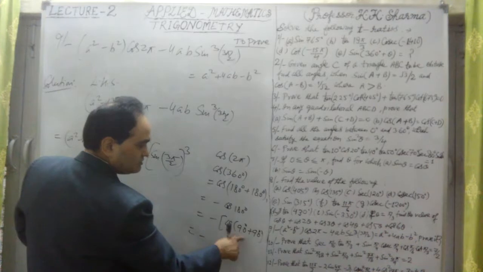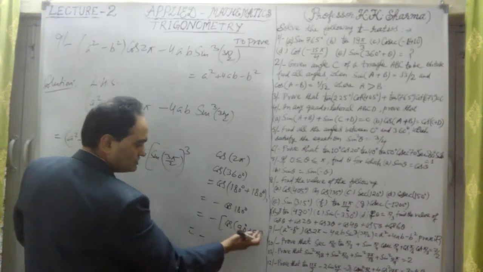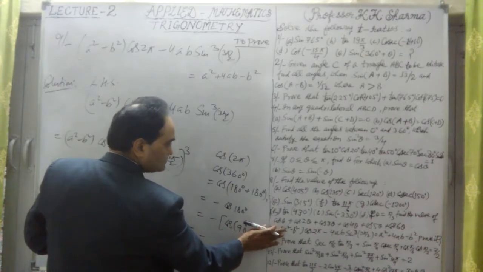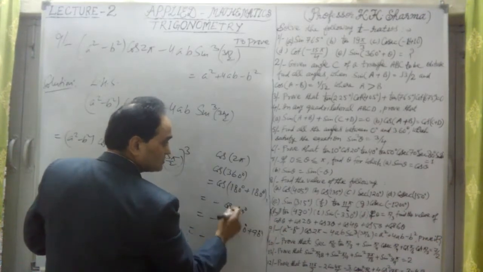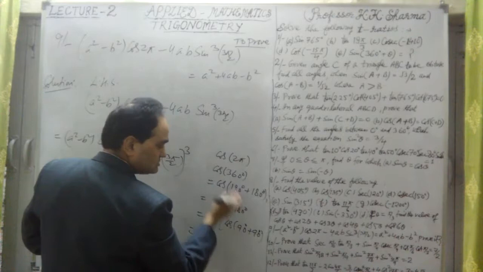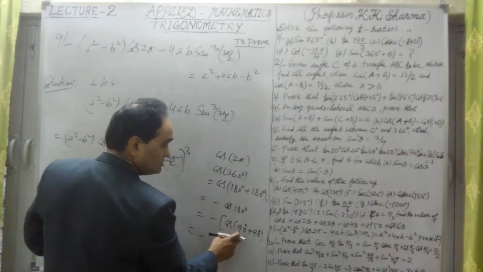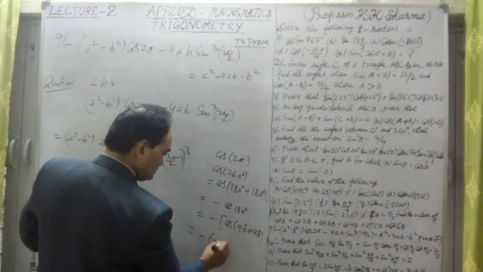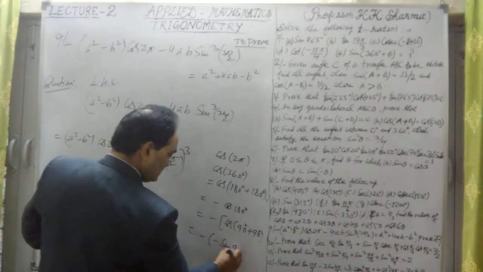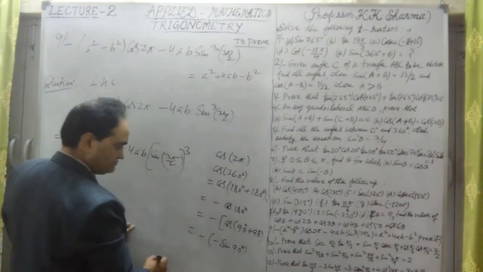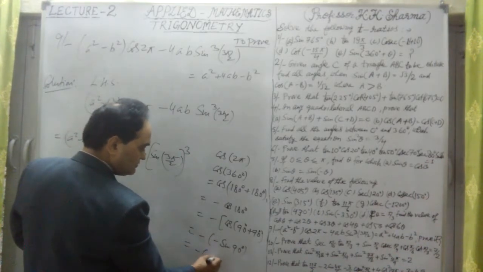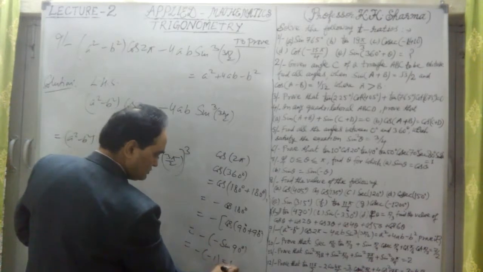Now cos 90 plus theta is in the second quadrant, because if I take 90 as theta, then 90 plus theta is the second quadrant. So cos in second quadrant is negative, but cos 90 plus theta is sin theta. It is minus sin theta. It is minus sin 90 degree. Minus sin 90 degree is minus 1, so it is plus 1.